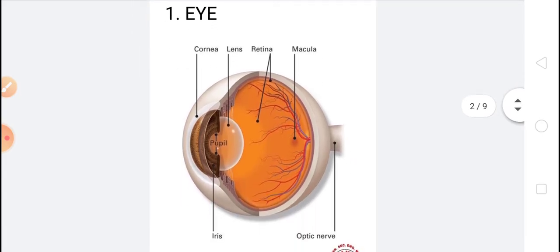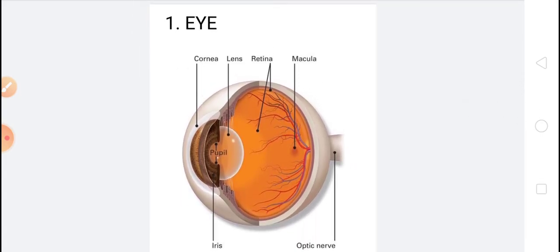Our eye helps us to see. The eyes are located in the bony cavities of the skull and that are called eye sockets. I already told you in the last lesson that our eyeball is fixed in a bony socket and that socket is called eye socket. Okay, that eye socket protects our delicate eye. Okay, so eyes are protected by eyelids and eyelashes which keep the dust and dirt out.